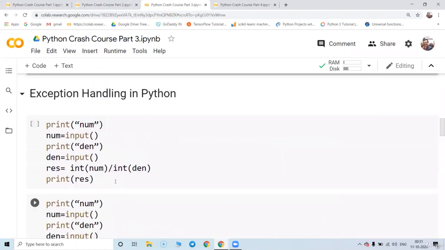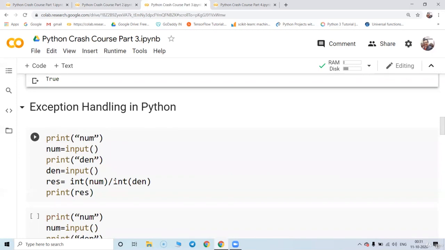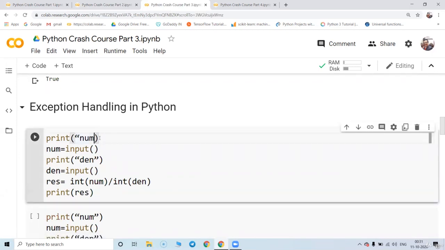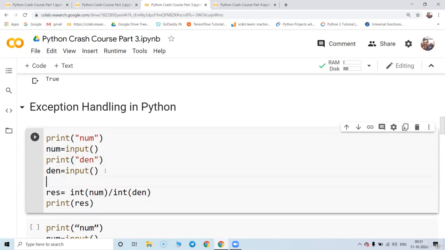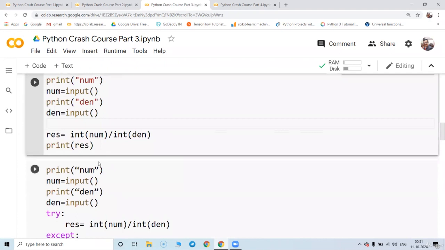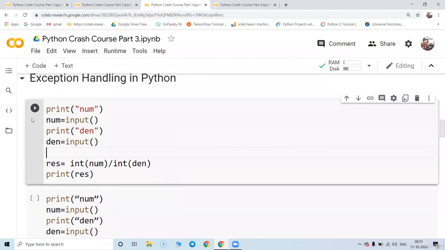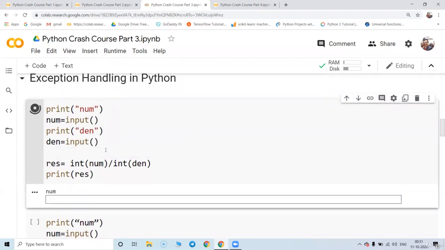Now we'll try to understand how exception handling works in Python. Let's take a simple example. Suppose we are taking the value of a numerator and denominator from the user. This program is syntactically correct, and logically also correct. We are taking only two inputs, the numerator and the denominator, and after that we are dividing them and producing the answer.